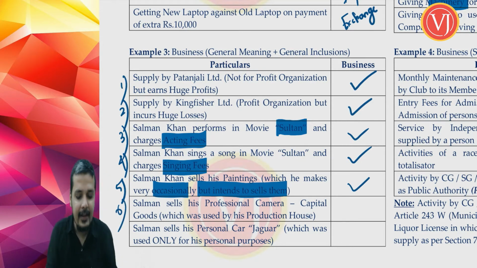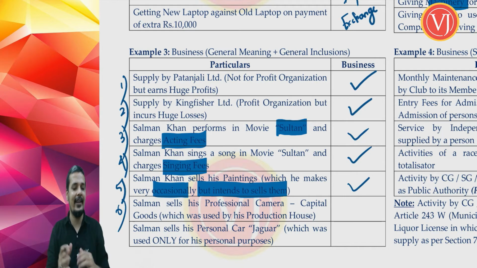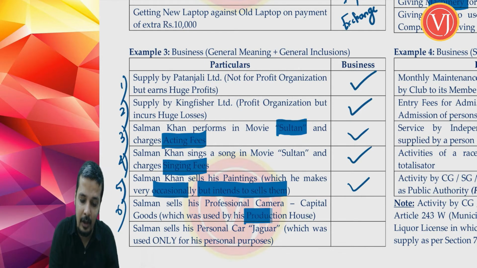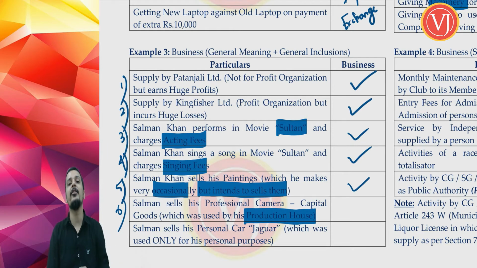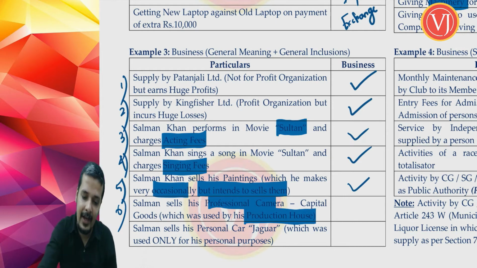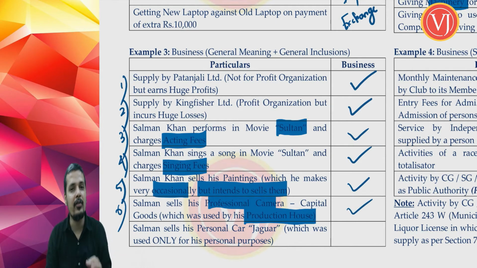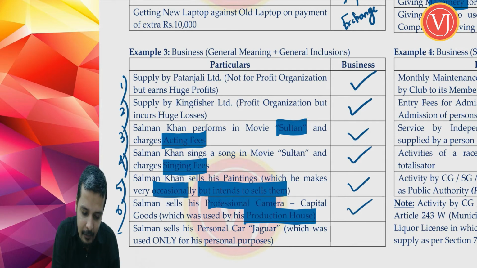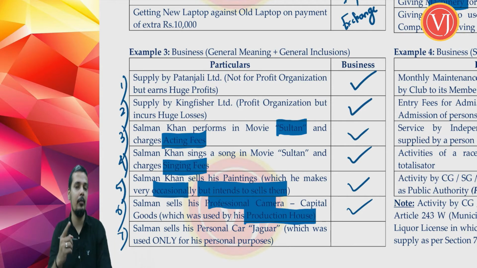Example number 6. Salman Khan, he is an actor. His main business is acting. Salman, though he may or may not do acting in all the movies, his main business, what he proclaims, is acting. Now Salman Khan sells his professional camera, a capital good. He is selling his professional camera, which was used in his production house, SK Films. I am very clear that it was used in his production house. Now whether that is business, yes. You are talking about supply of capital assets used in business, that will also attract GST. Now I have to necessarily take even example number 7 to make you understand one point.